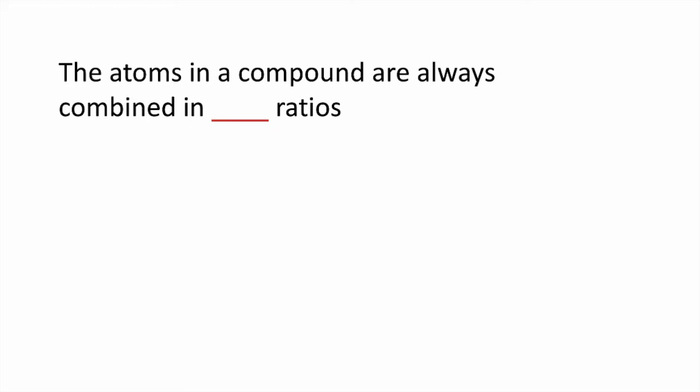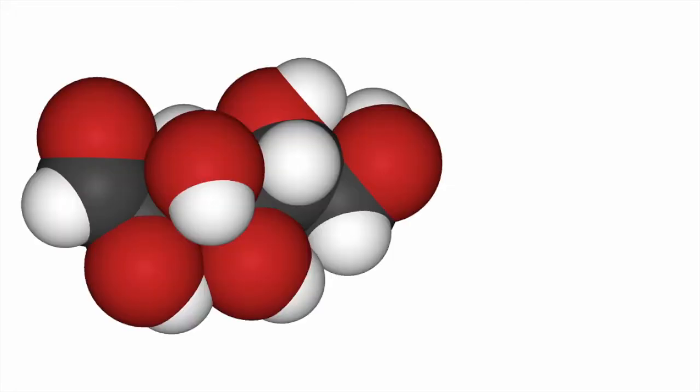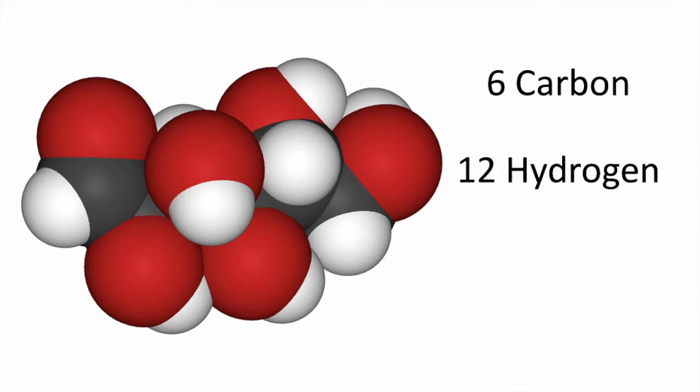The atoms in a compound are always combined in fixed ratios. For example, water always has two hydrogen atoms and one oxygen atom. Glucose, which is a type of sugar, always has 6 carbons, 12 hydrogens, and 6 oxygens.